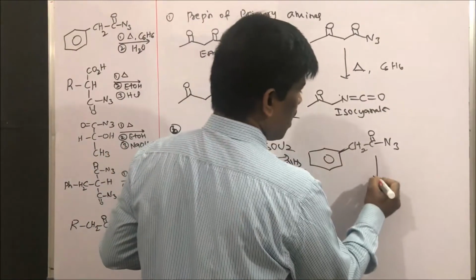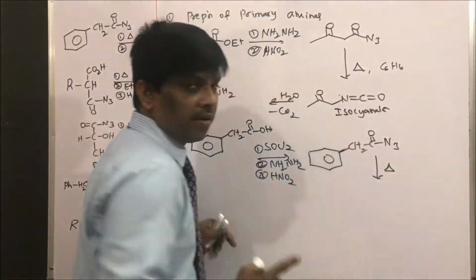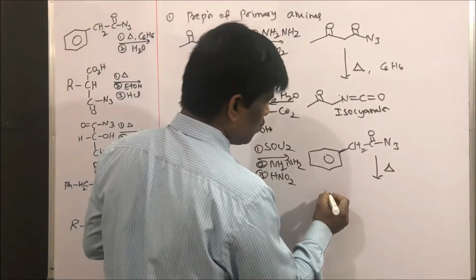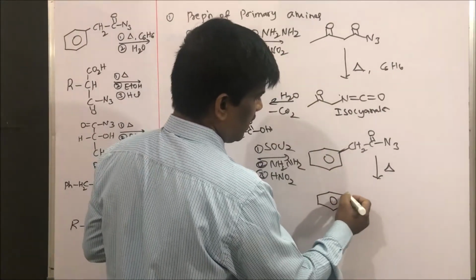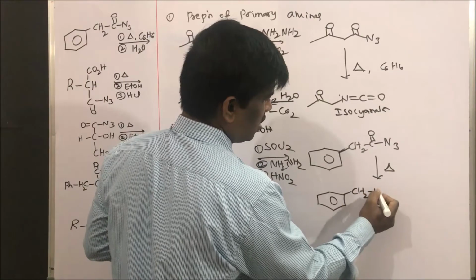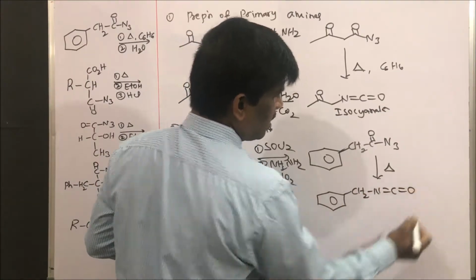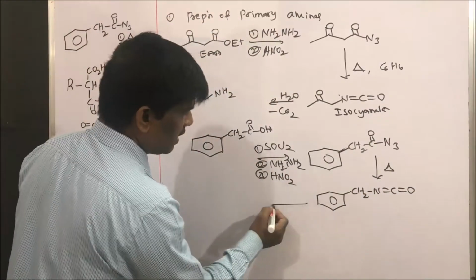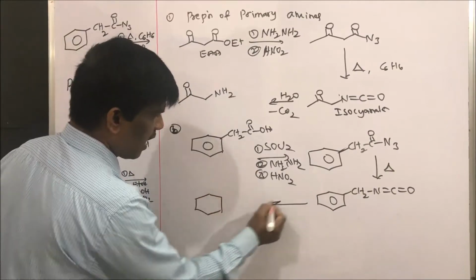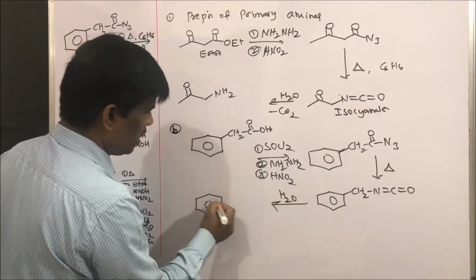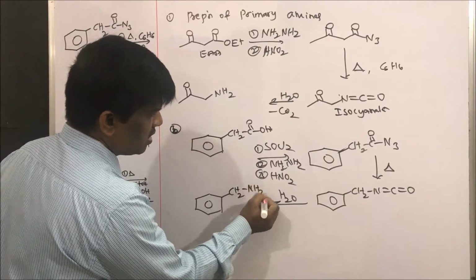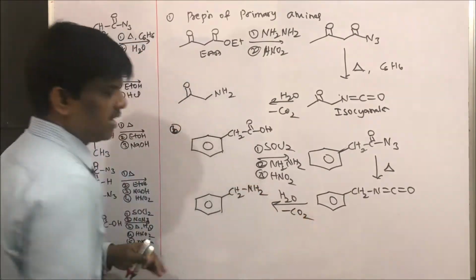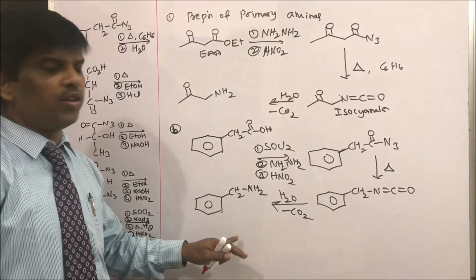Upon heating it is going to give the isocyanate. Let us write the isocyanate. CH2 N=C=O, and upon hydrolysis this is going to give benzylamine, minus carbon dioxide. This benzylamine I am going to get.